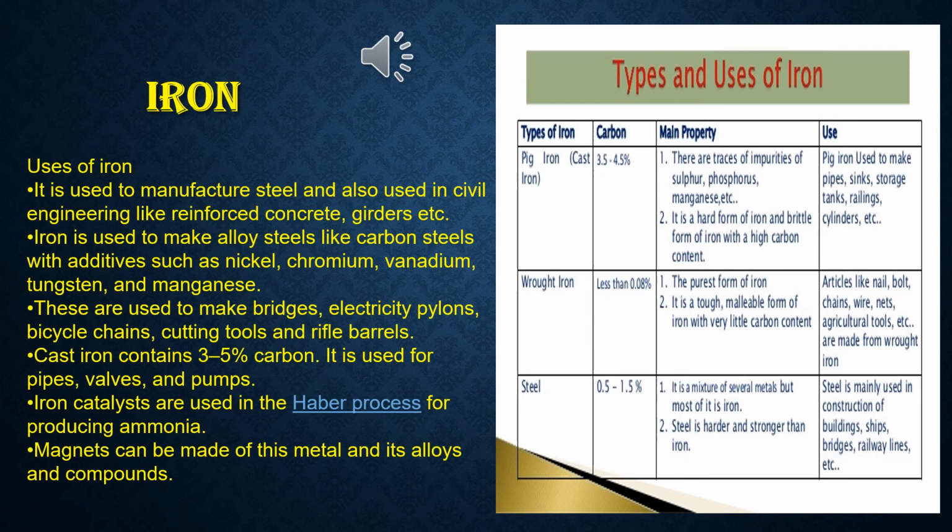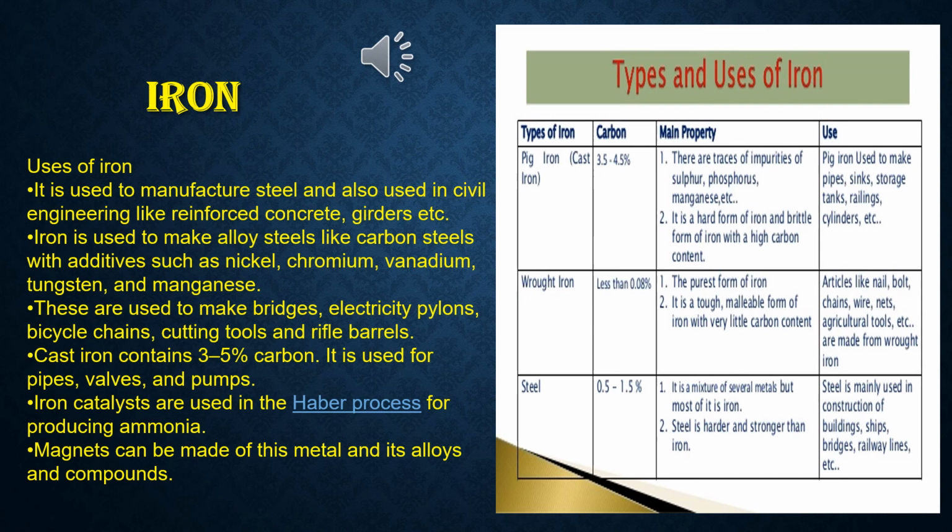First, uses of iron. Symbol is Fe. It is used to manufacture steel and also used in civil engineering like reinforced concrete, girders, etc. Iron is used to make alloy steels like carbon steels with additives such as nickel, chromium, vanadium, tungsten and manganese. These are used to make bridges, electricity pylons, bicycle chains, cutting tools and rifle barrels.